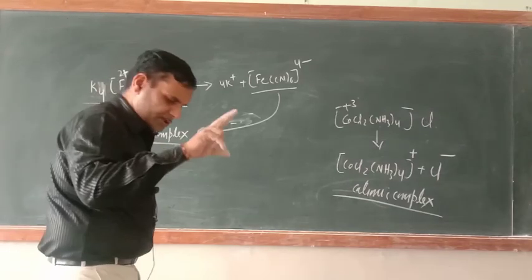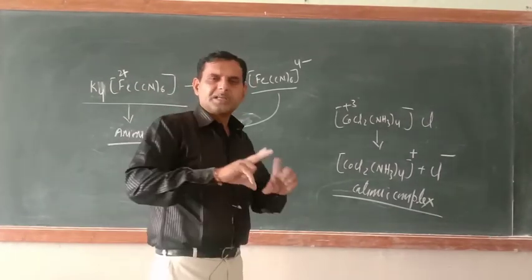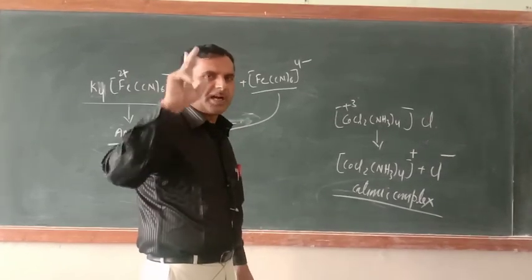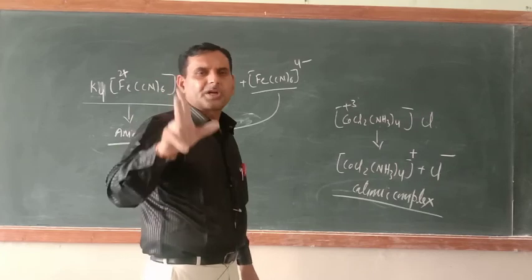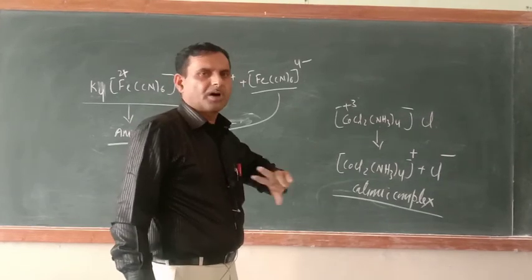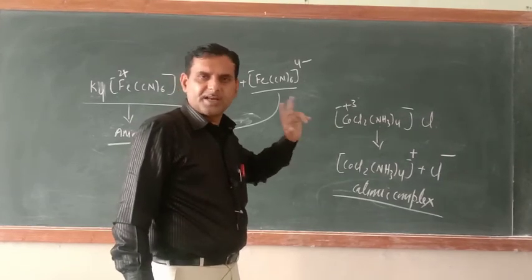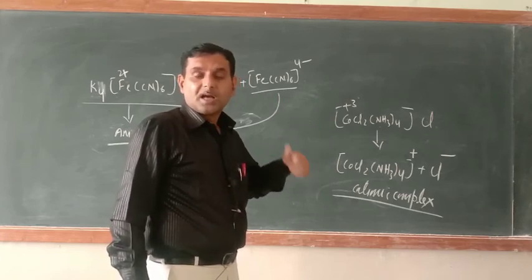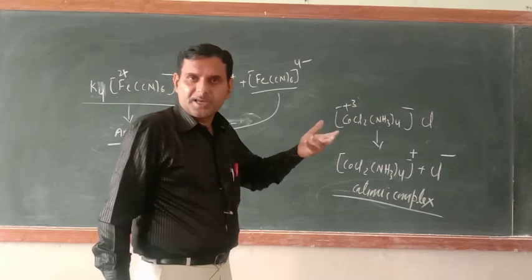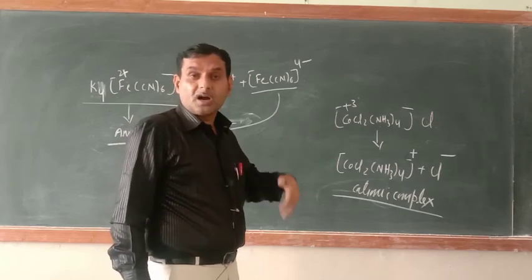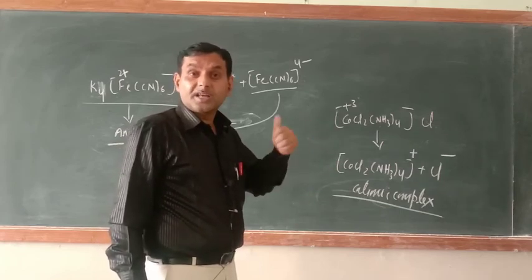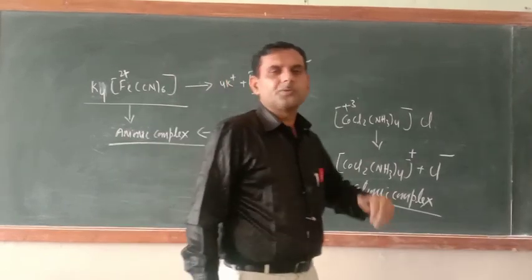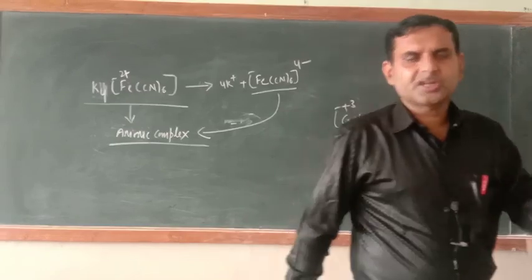But before proceeding towards nomenclature, please learn by heart the charges of ligands: positively charged, negatively charged and neutral ligands, and their names, because there is a little difference in the names also. Like water is called aqua here, NH3 is called ammine, NH2 is called amido, NH is called imido. You should remember all these things, then only can you name the coordination compound.